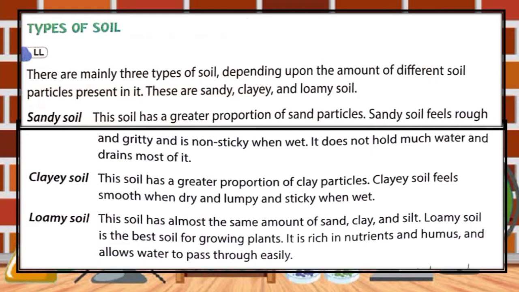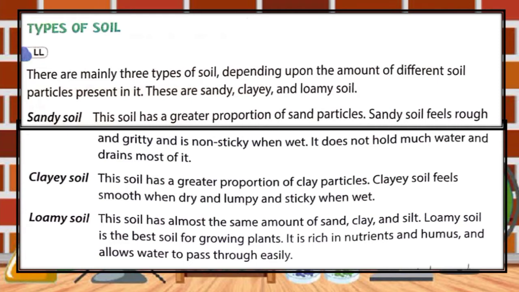And it has the smallest particles among the 3 types of soil. The particles in this soil are tightly packed together with very little or no air space. So this soil has very good water storage qualities and makes it hard for moisture and air to come into it. And it is very sticky to the touch when wet but smooth when dried.